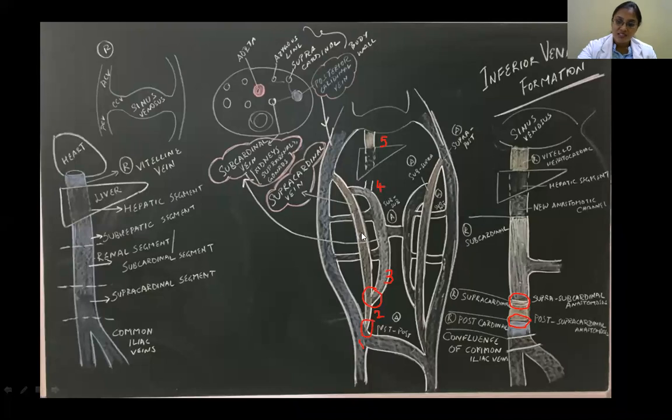So, what is the reason that supracardinal veins and subcardinal veins have arisen? Because the body wall, all the blood vessels related to the body wall, they drain into the supracardinal system of veins. And here, this is the mesonephros. If you remember the intermediate mesoderm, where the mesonephros is there, from which the kidney develops, and also the gonad and the suprarenal. So all of their veins drain into the subcardinal system of veins.